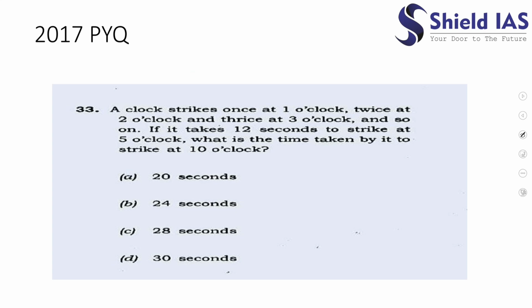Okay, so there is another question asked by UPSC from this topic in 2017. The question says the clock strikes once at 1 o'clock, twice at 2 o'clock and thrice at 3 o'clock, and so on. If it takes 12 seconds to strike at 5 o'clock, what is the time taken by it to strike at 10 o'clock?